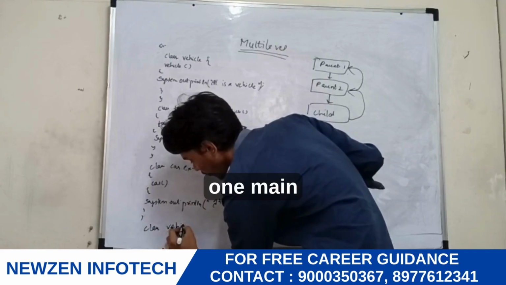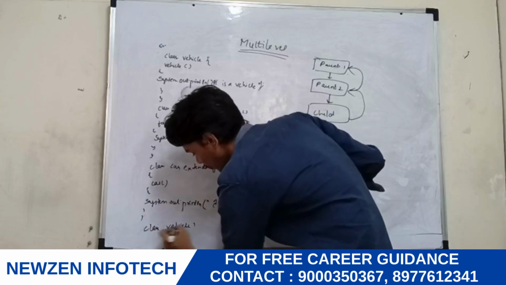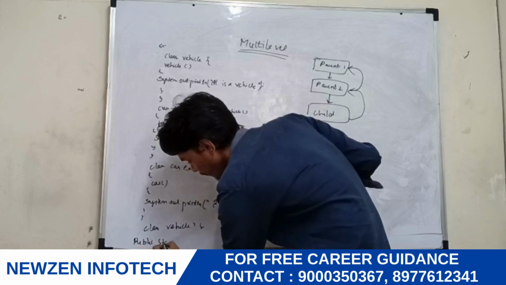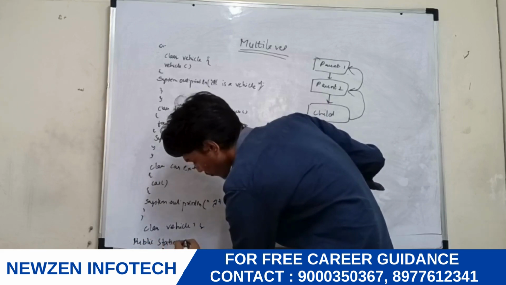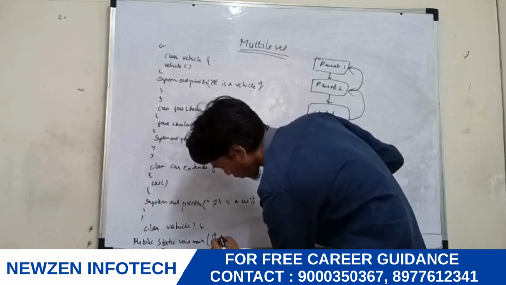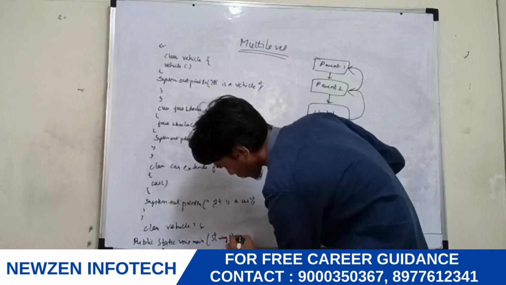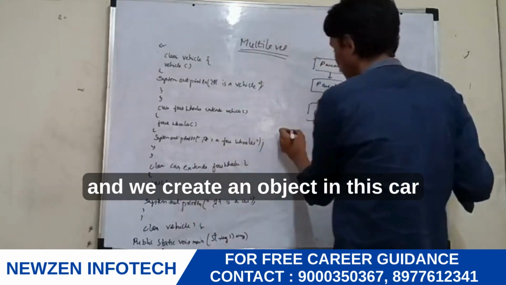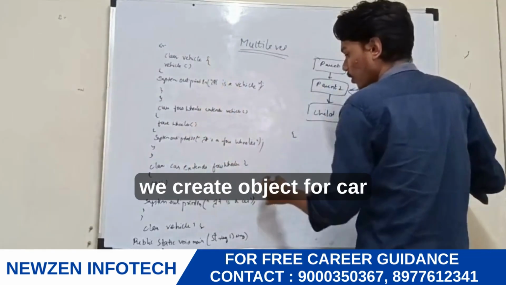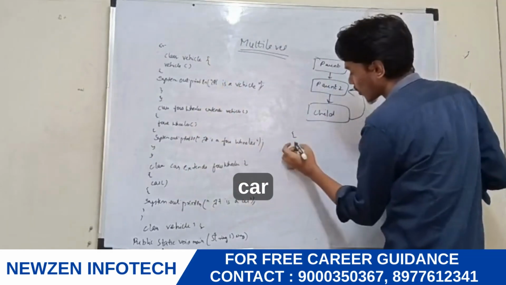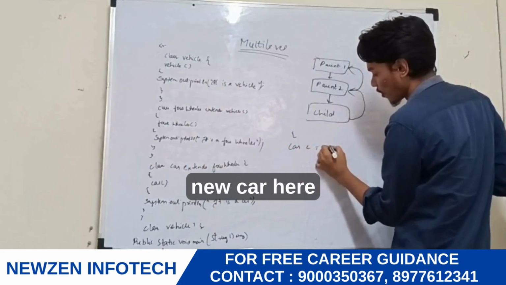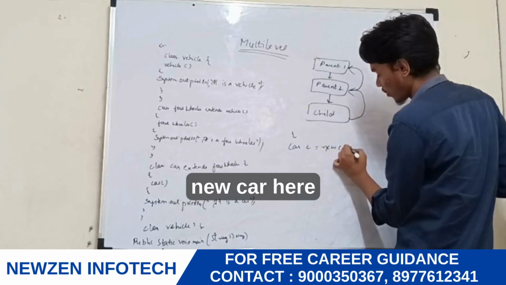And we create a class called Vehicle1 with the main method, String array of args. Here we create an object. In this Car, there are FourWheeler and Vehicle properties. So we create an object for Car: Car c is the reference variable, c equals new Car.